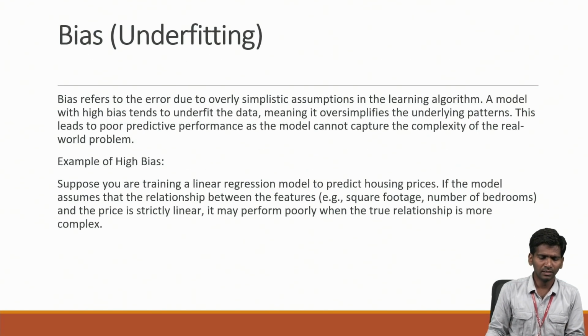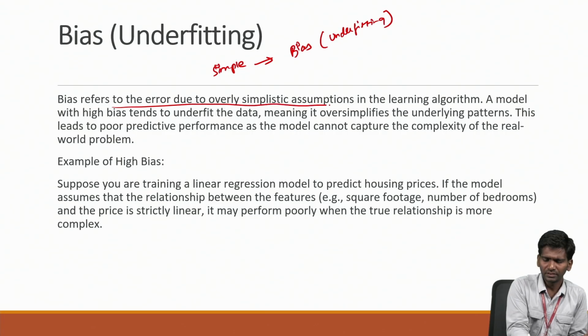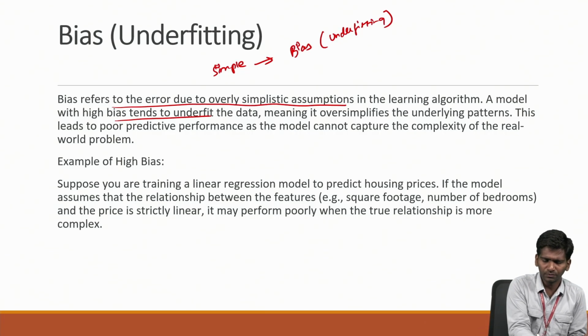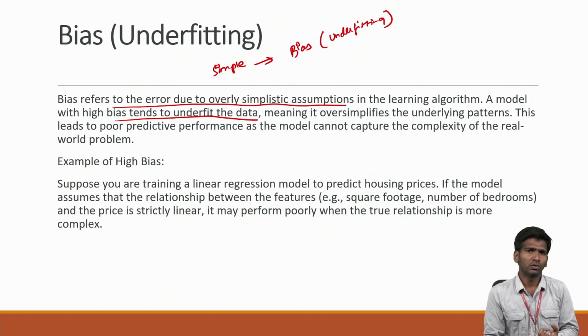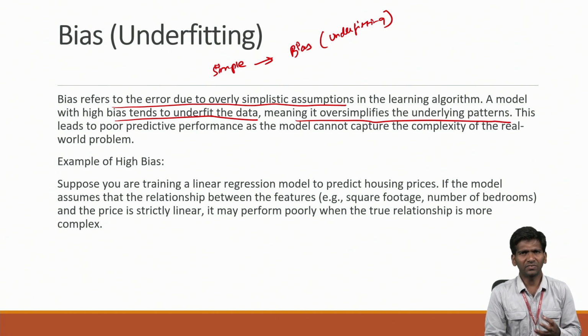As I mentioned, bias means the model is very simple. That means high bias, which arises in underfitting. Bias refers to the error due to simplistic assumptions in the learning algorithm. A model with high bias tends to underfit the data, meaning it is prone to underfitting because it oversimplifies the underlying patterns. So all the patterns are getting very simplified.